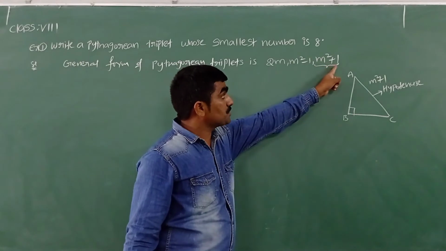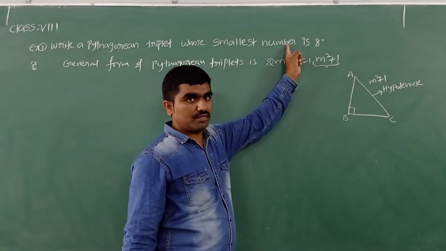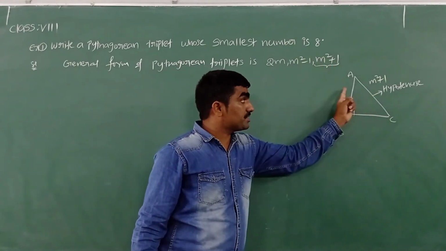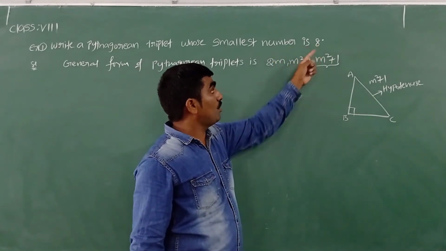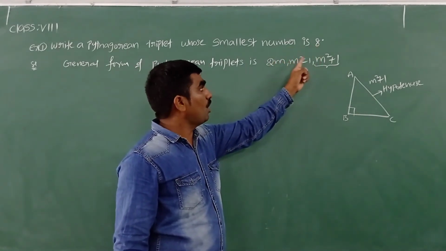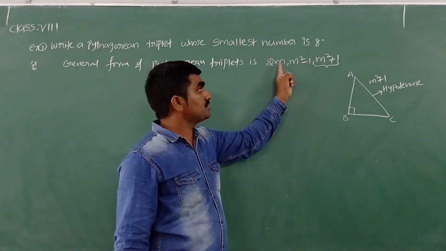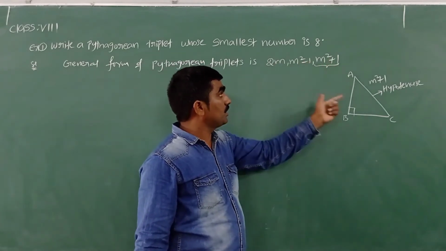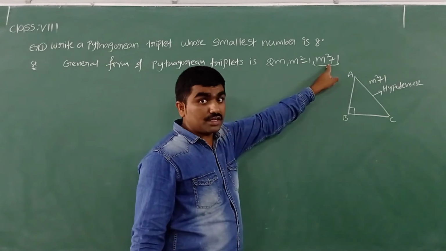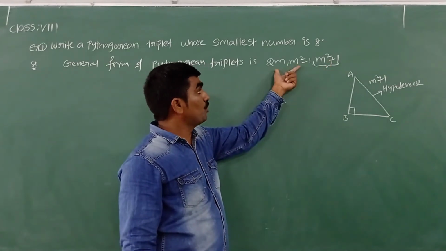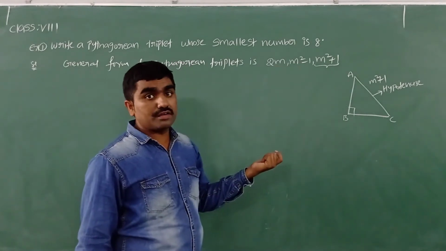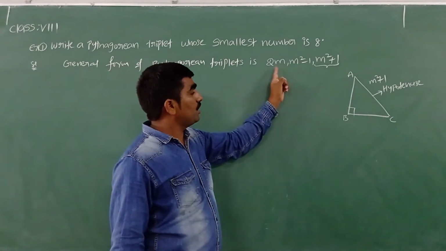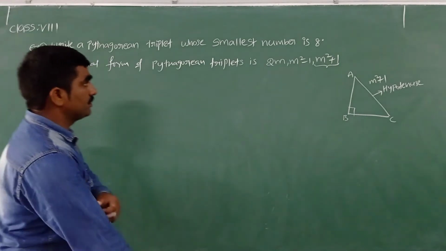See, m square plus 1 cannot be the smallest number because the hypotenuse is always greater than the other two sides. Now this 8 is the value of either 2m or m square minus 1. Why? Because in these three, this one is always greater. This one is not smaller. From the other two, any one must be smaller. Now in these two, which one is smaller? With the help of that smaller one, we have to find the remaining.